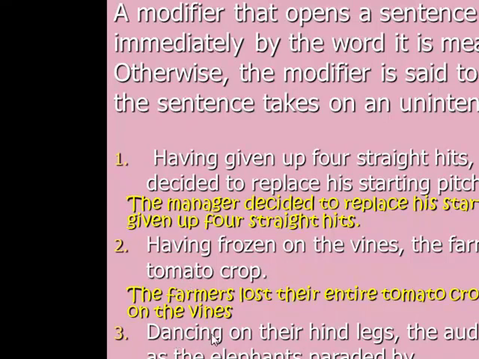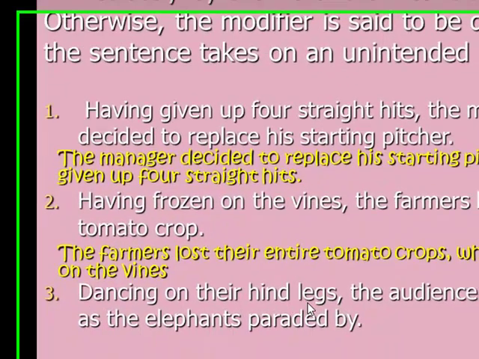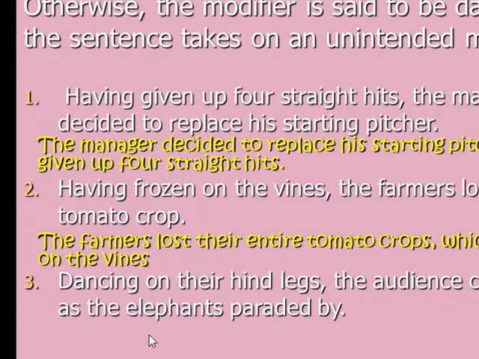Number 3. Dancing on their hind legs, the audience cheered wildly as the elephants paraded by. So dancing means performers, while the audience are watchers. They do nothing, just watch. So I'm talking about the performers, in this case the elephants.